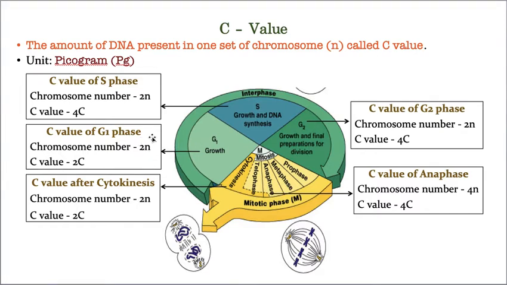Now in 2n, how much amount of DNA will be there? 2c. That means every chromosome has its own value, its own limit of DNA, and that is as it is. Whatever is needed will remain. That means in diploid, 2n number of chromosomes, 2c of C value will be there. Whereas now, when this cell wants to participate in division, it enters next into S phase. In S phase, the duplication of DNA takes place.